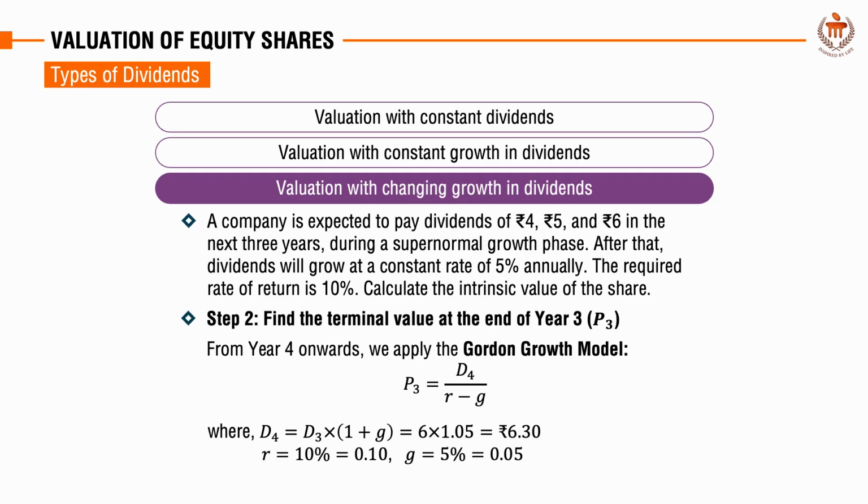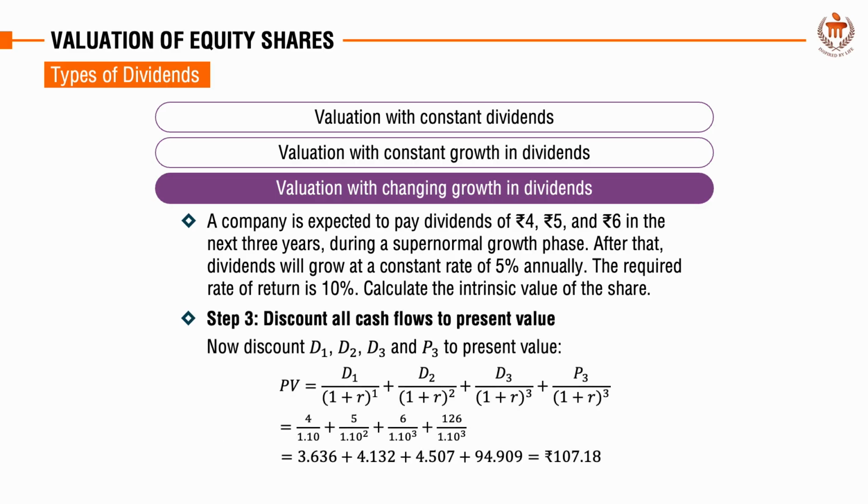The dividend in year 4 is 6 rupees multiplied by 1.05, which gives 6 rupees and 30 paise. The value at the end of year 3, called P3, is then 6 rupees and 30 paise divided by the difference between 10% and 5%, which equals 126 rupees.